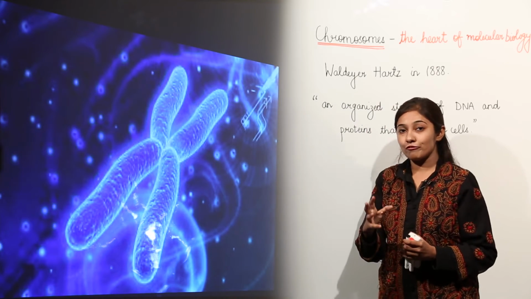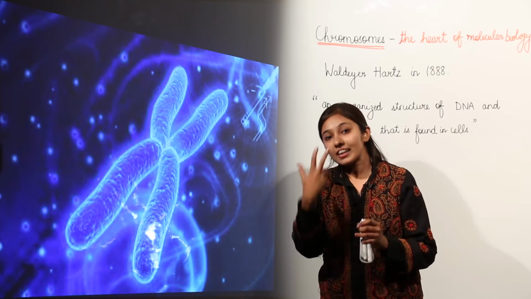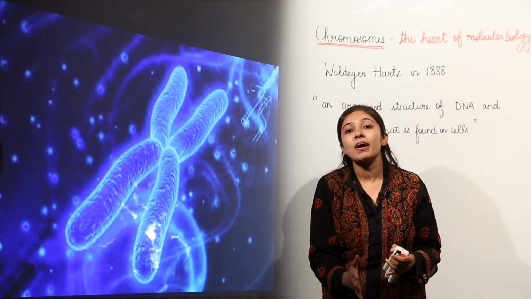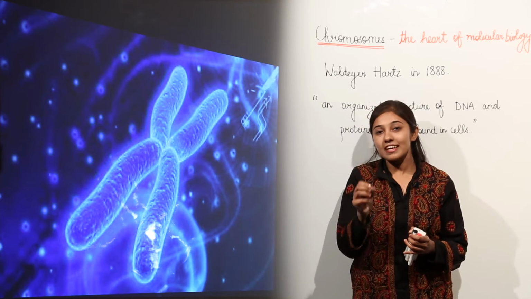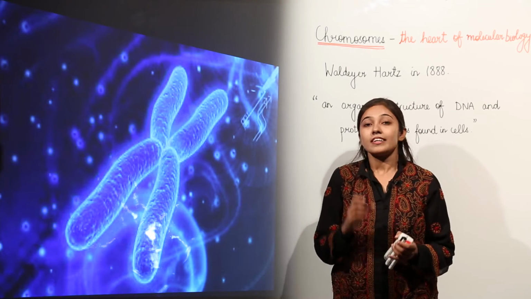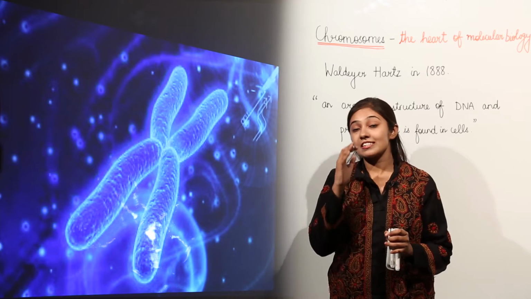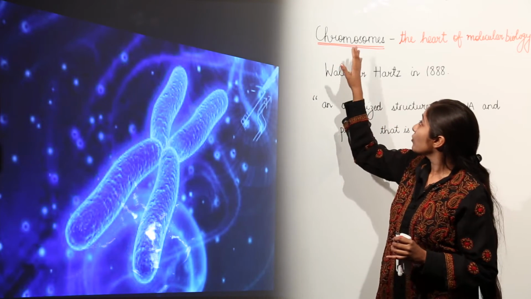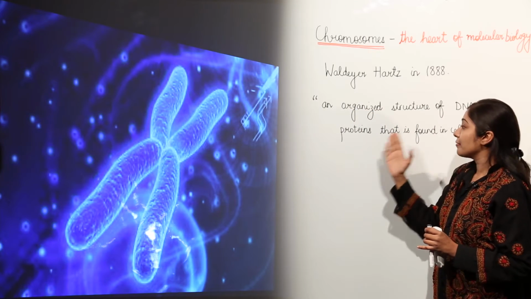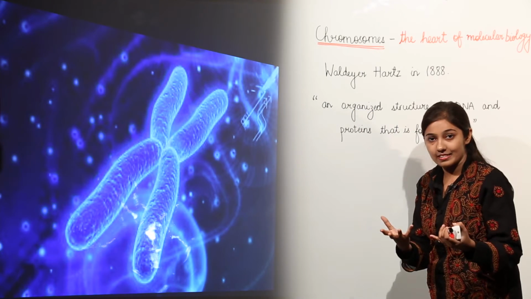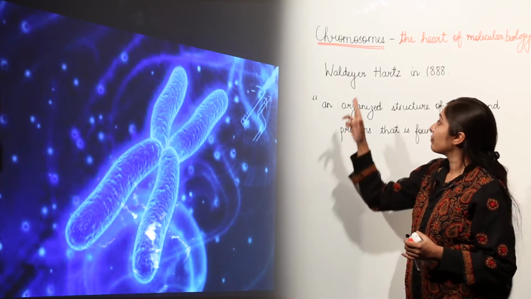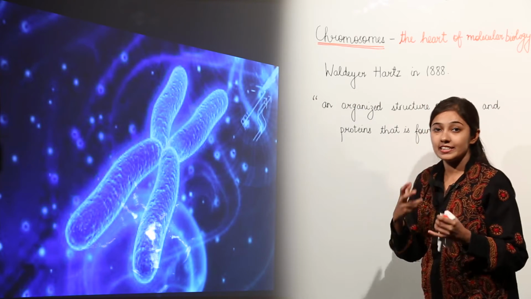in the chemical structure analysis of chromosomes, genes or DNA was made by Watson and Crick. You must have heard about the double helical, double stranded DNA model given by Watson and Crick, which is accepted. So chromosomes are an organized structure of DNA and proteins that is found in cells. The term chromosome was first given by Walter Haas in 1888.